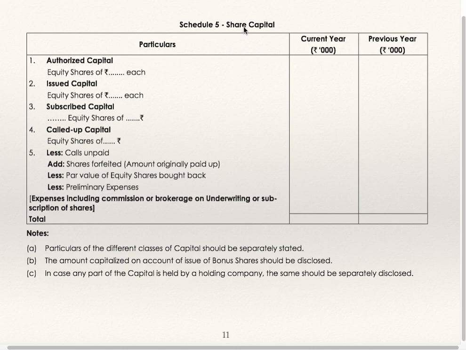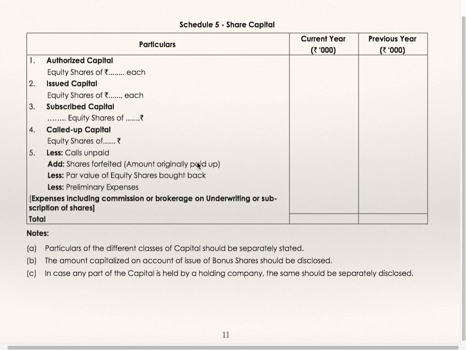Then I will show you schedule number 5, share capital. In this share capital schedule, again 3 columns: particulars, current year, previous year. You are supposed to show authorized capital, issued capital, subscribed capital, called up capital. Less calls in arrears, calls unpaid, add shares forfeited, less par value of equity shares bought back, less preliminary expenses. Preliminary expenses include commission or brokerage on underwriting or subscription of shares. Then the total of share capital.